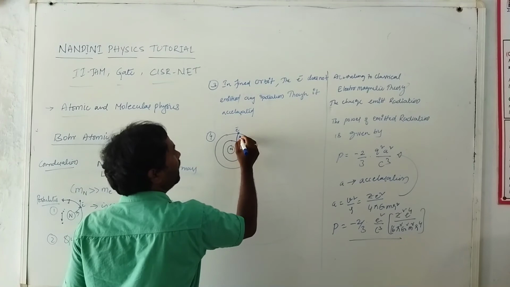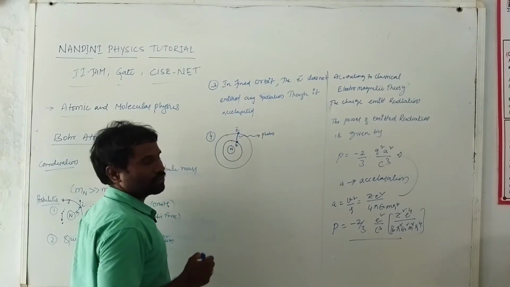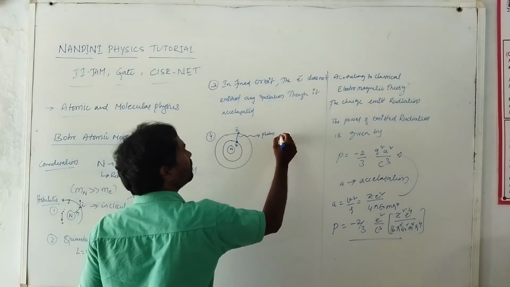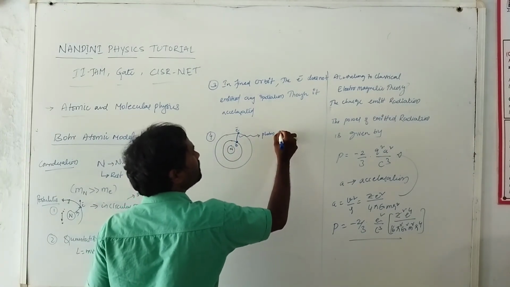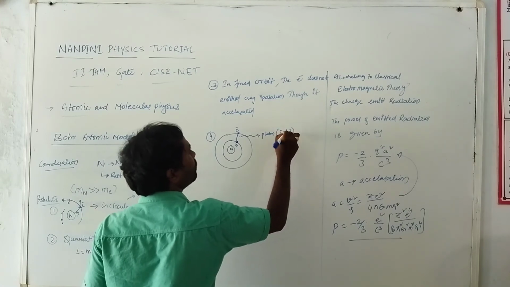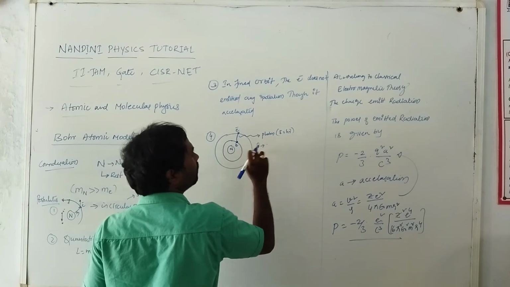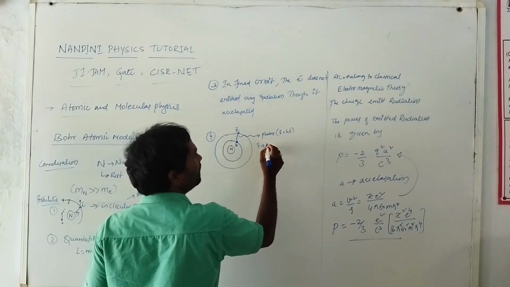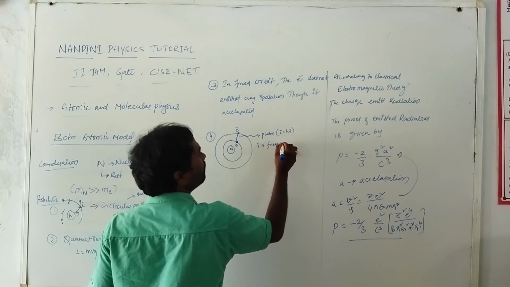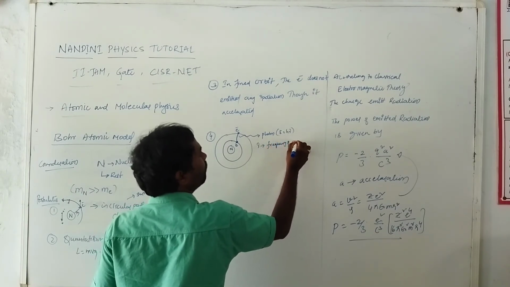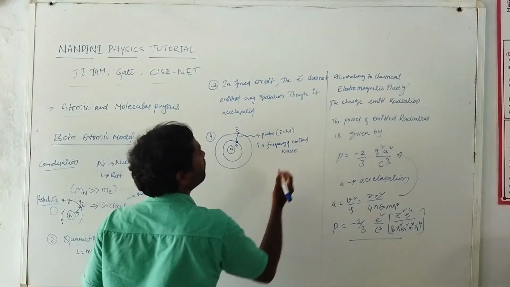So it emits a photon. The energy of this photon is E equals h nu, where nu is the frequency of the emitted wave.